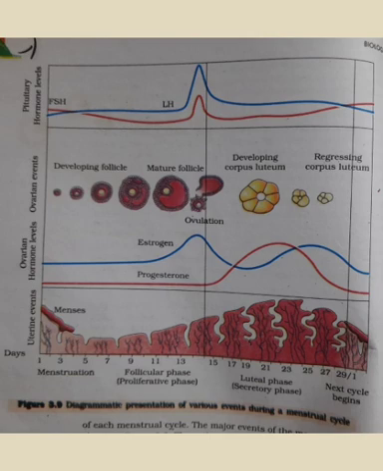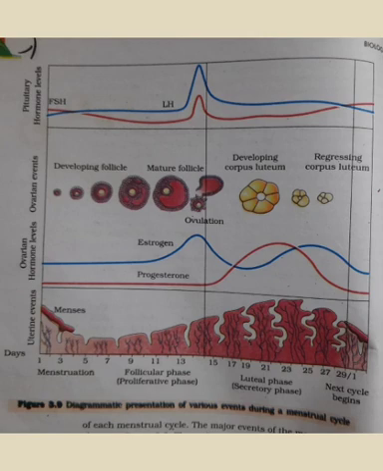So when that ovum does not get fertilized, then that ovum breaks down and it comes out from the body.